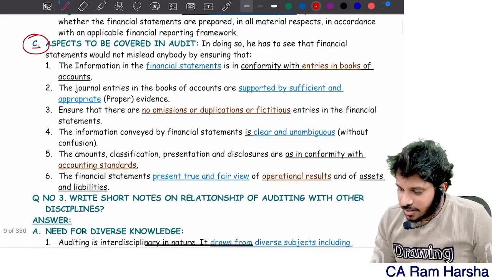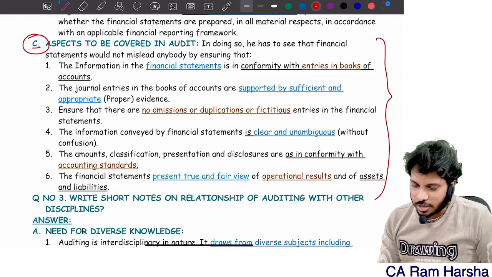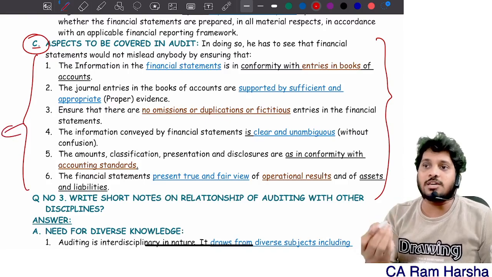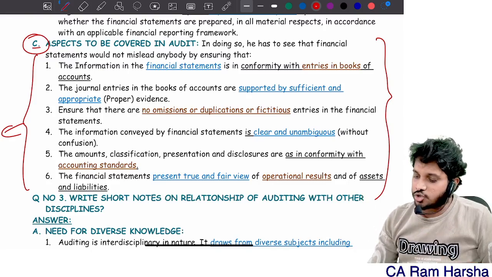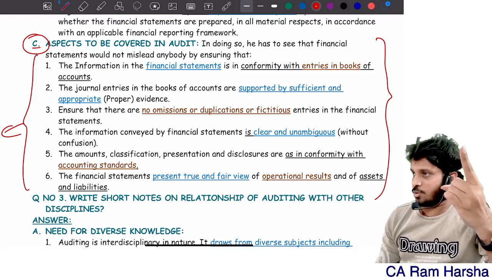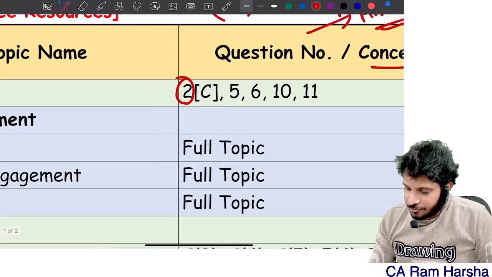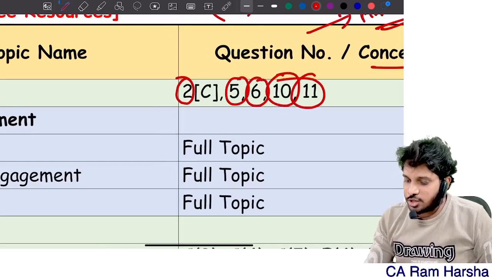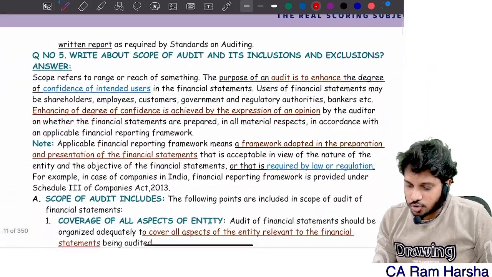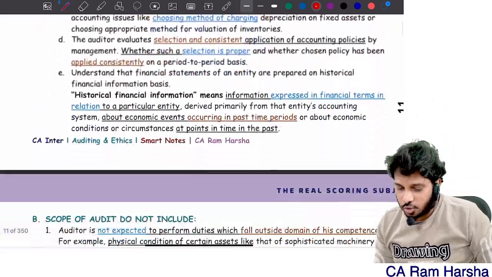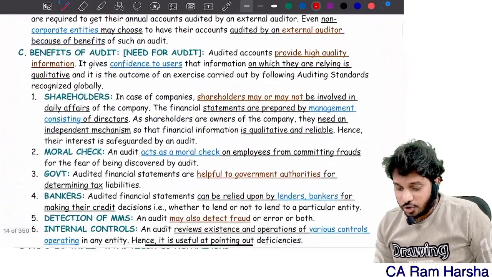Now, aspects to be covered in audit. Suppose you are following a different book, institute book or some other faculty's book, you can correlate where these points are in that book. So even if students are not following our book, they can correlate this information with other books or ICAI book easily. This you must study. Then 5th question, 6th question, 10th question, 11th question. In our book the 5th is scope of audit, what it includes and what it excludes. 6th question, inherent limitations.